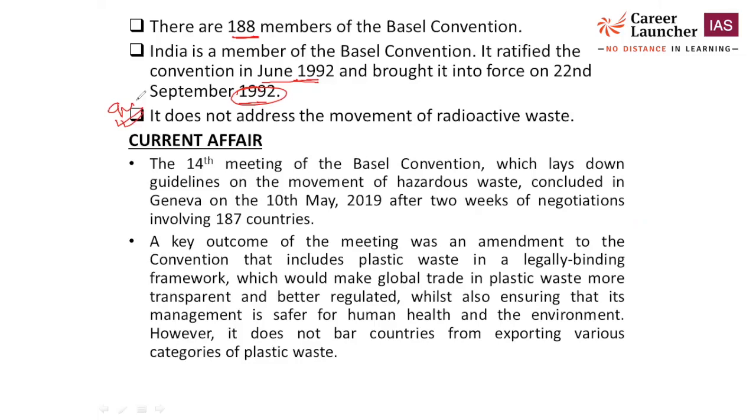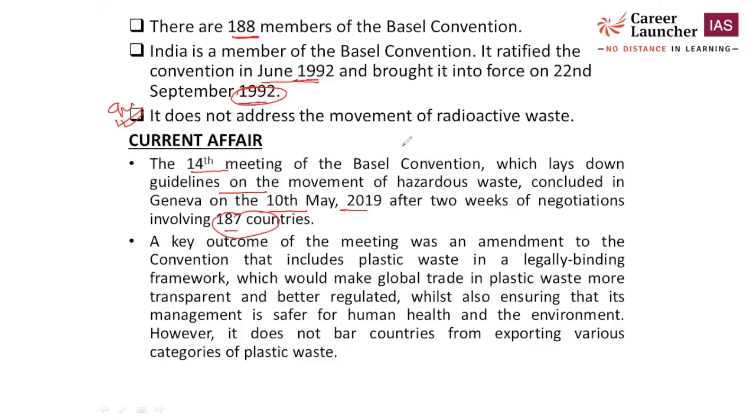Now let's talk about a current affairs topic from this Basel Convention. It was the 14th meeting of the Basel Convention, which lays down guidelines on the movement of hazardous waste, concluded in Geneva on 10th May 2019 after 2 weeks of negotiation involving 187 countries. Now, what was the main outcome of this convention?